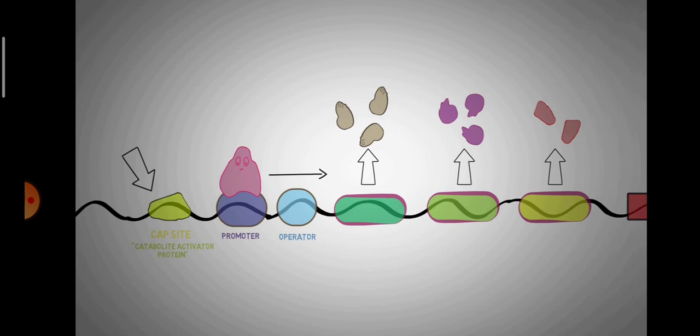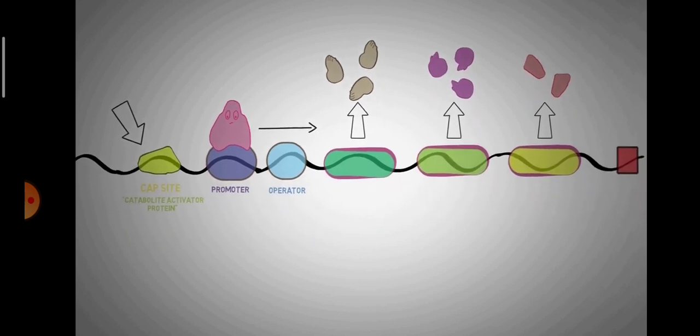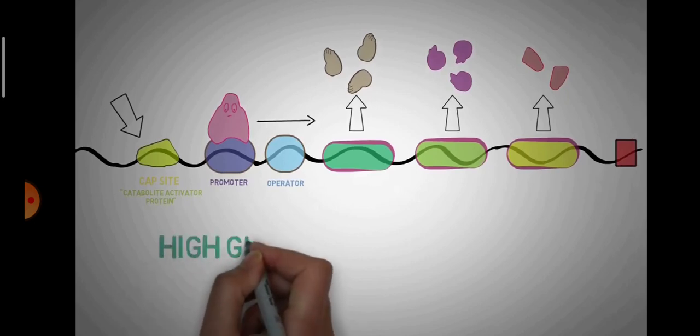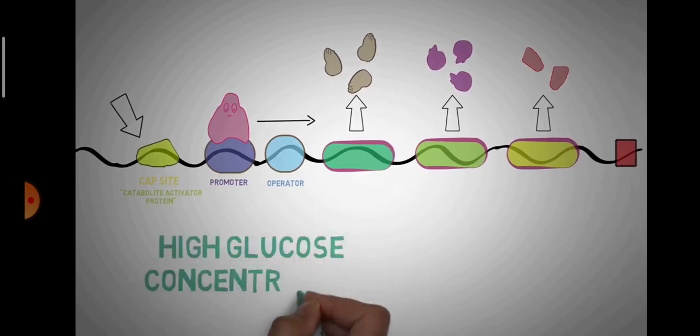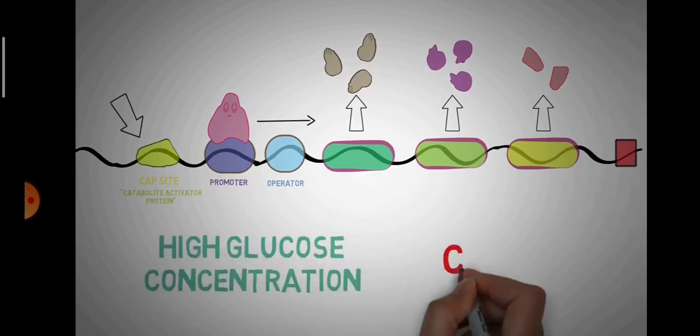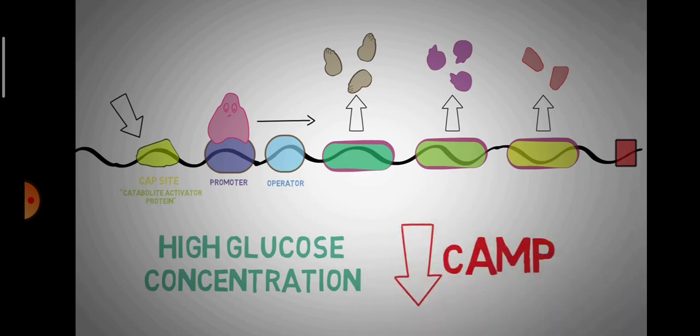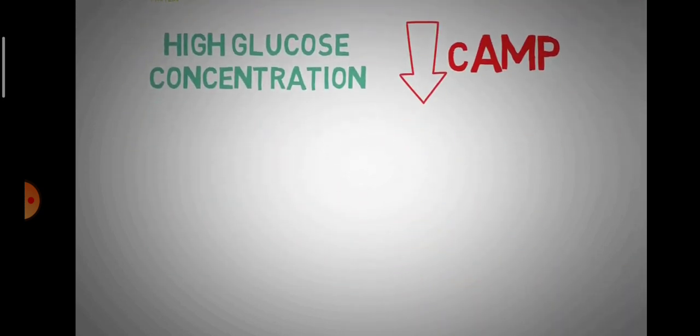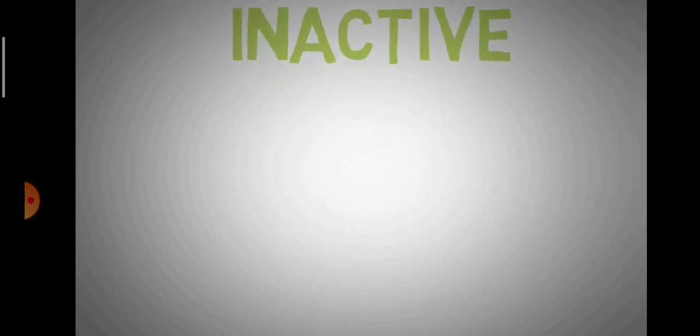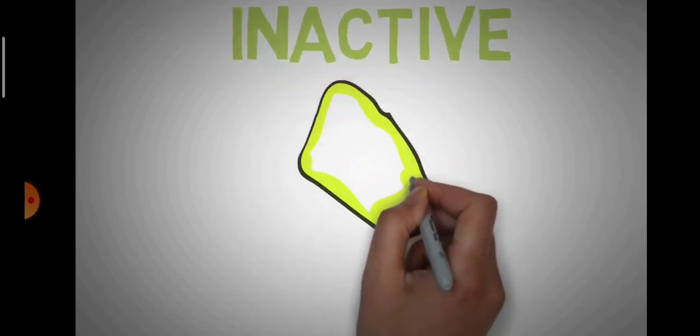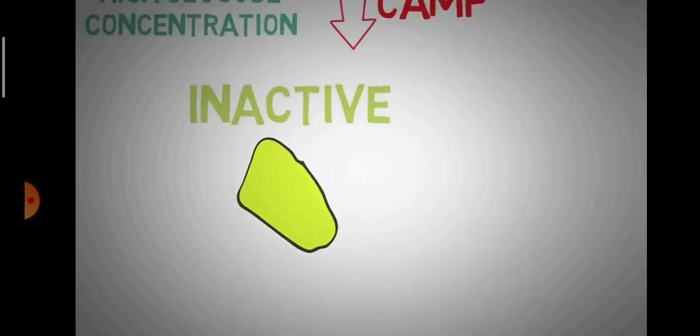So this CAP regulation mechanism ensures the other factor required for activation of lac operon, and that is the absence of glucose. Whenever the glucose is present in the cell in high concentrations, the cyclic AMP levels in the cell are low. Low cyclic AMP levels mean an inactive CAP protein.